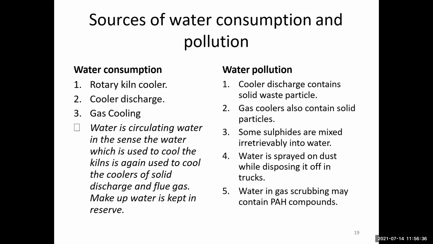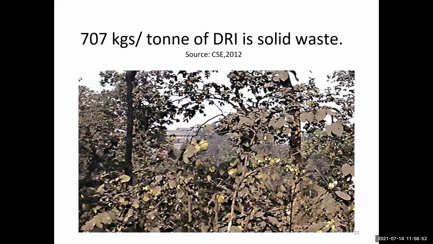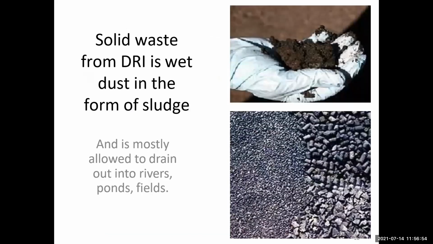What is the source of water consumption and pollution? The sources are the rotary kiln and the cooler water. The pollution is the cooler discharge containing solid waste particles, which is already discussed. Water requirement in cubic meters per ton of DRI: cooling is 1.3, for non-contact. Solid waste is 707 kg per ton of DRI.